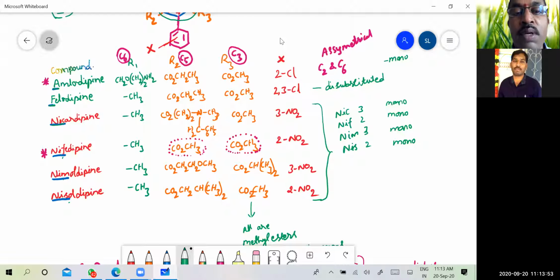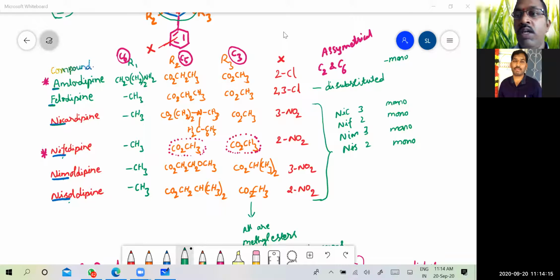So why we have to remember these things means when we study the SAR, then they will ask which substitution is essential or what is the substitution at this particular position. In such cases, we'll have to remember at which position the substitution is present.